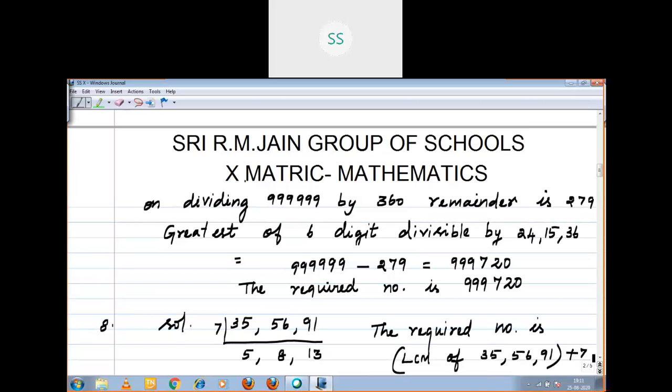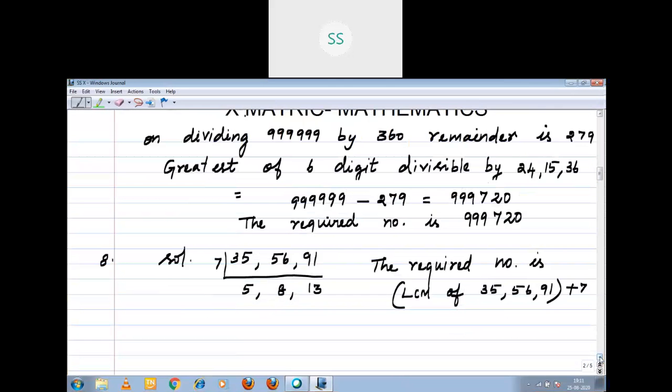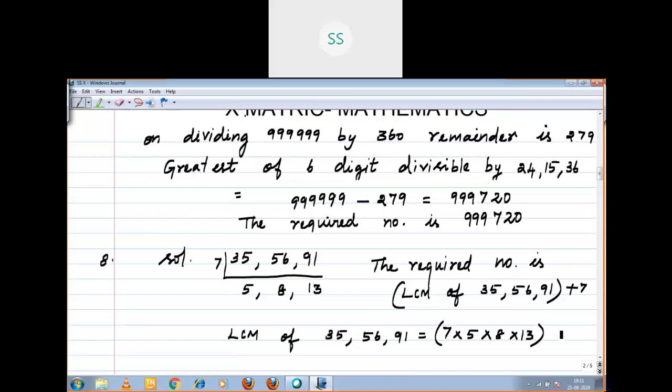Greatest number means you should subtract the remainder. Smallest means you should add the remainder. That's all. That is the difference between the greatest and the smallest. LCM of 35, 56, 91 is equal to 7 into 5 into 8 into 13, plus 7. First you should multiply, afterwards you should add, right?